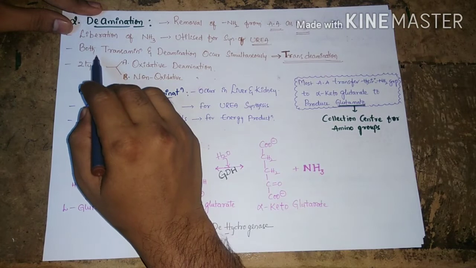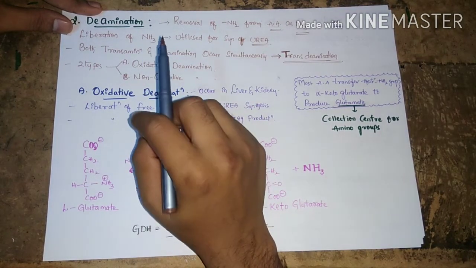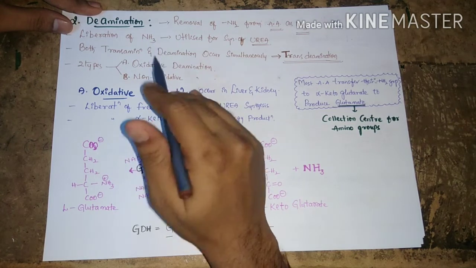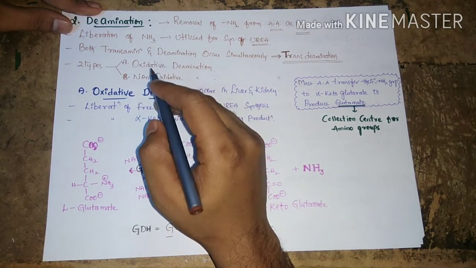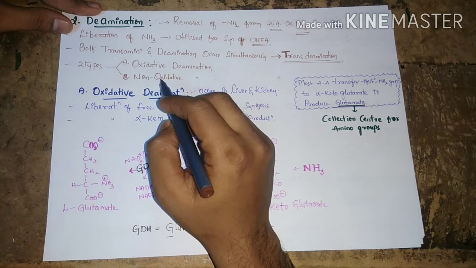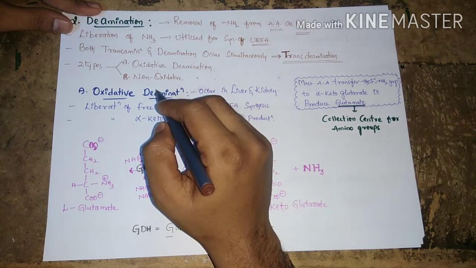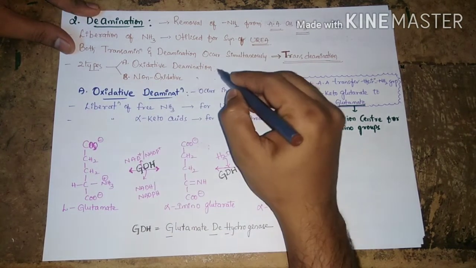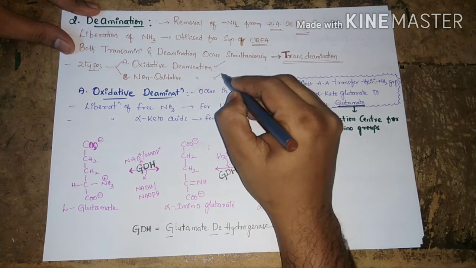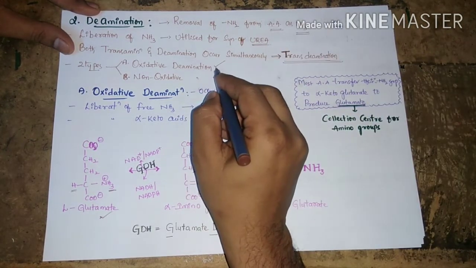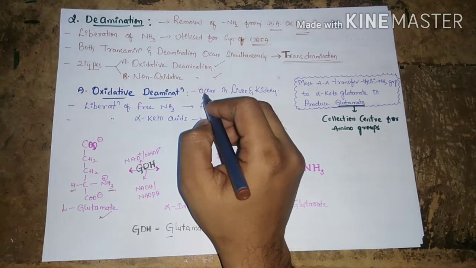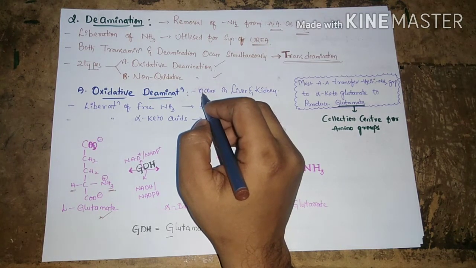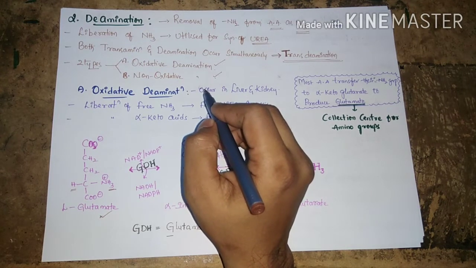Both the transamination and deamination reactions occur simultaneously, one after another. That's why we call these two reactions trans-deamination. The deamination process is of two types. One is oxidative deamination, the second is non-oxidative deamination. For oxidative deamination, first we have to know about oxidation. Oxidation means addition of oxygen or removal of hydrogens. In this process we have to remove hydrogens from the structure, and that is called oxidation.